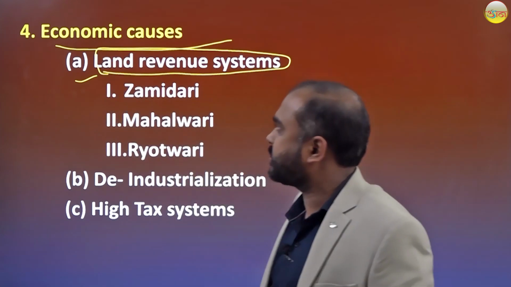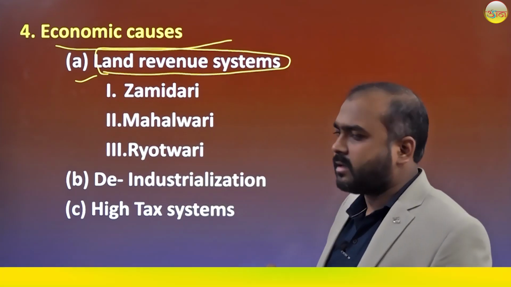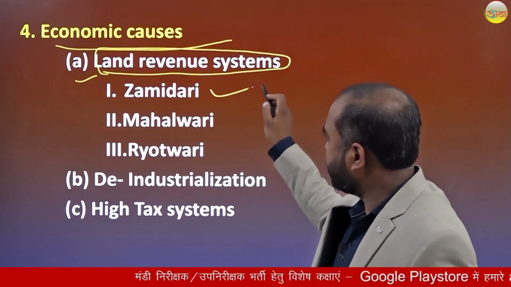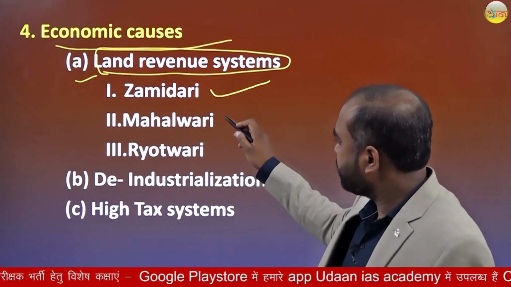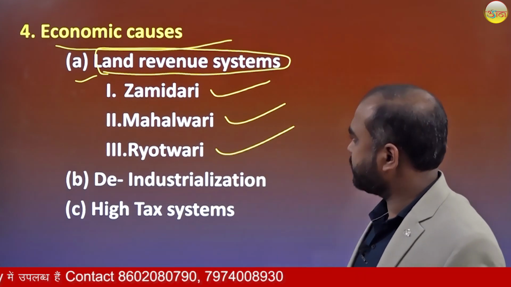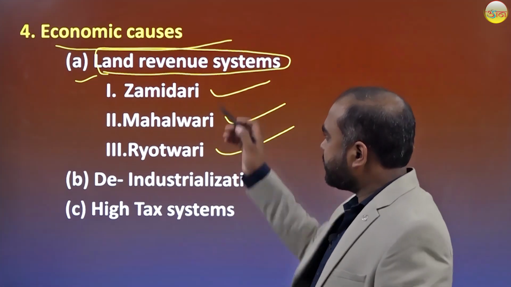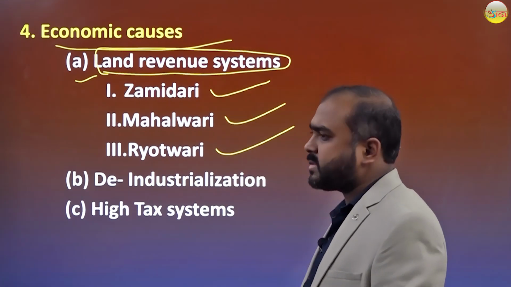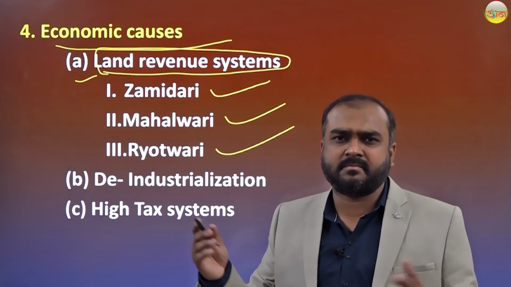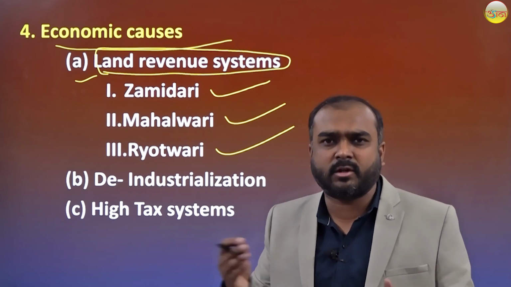Land revenue system means a high taxation system, like the Zamindari system, like the Mahalwari system, like the Ryotwari system. These three land revenue systems gave rise to the dissatisfaction of the Indian people.